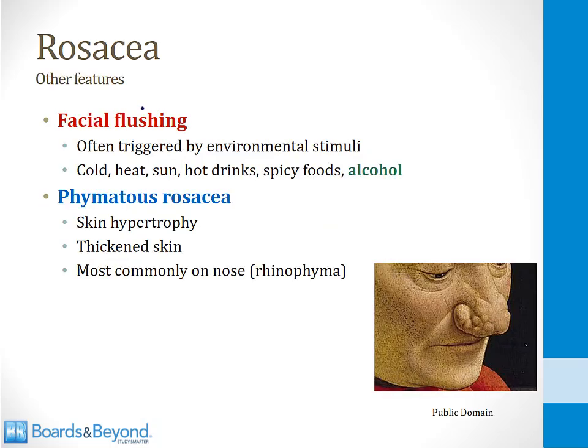Other features of rosacea are shown on this slide. Facial flushing means that the face becomes red and warm. This is common in people who have rosacea. Often it's triggered by some environmental stimuli, for example, cold or heat or the sun or certain types of drinks or food. Or a classic trigger is alcohol. Many people with rosacea, when they drink alcohol, their face will become red and warm. And finally, some people with rosacea, especially if it's long-standing and untreated, will develop what's known as rhinophyma.